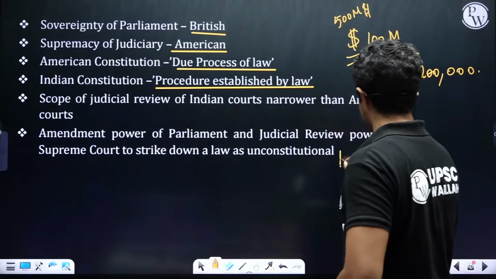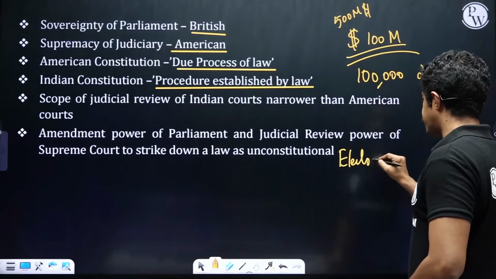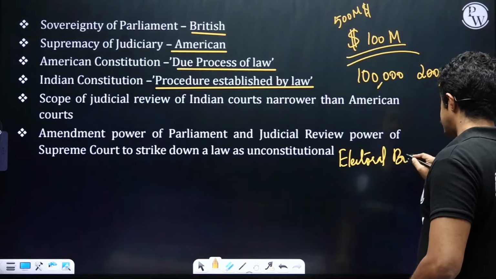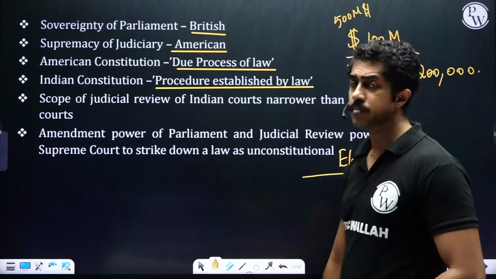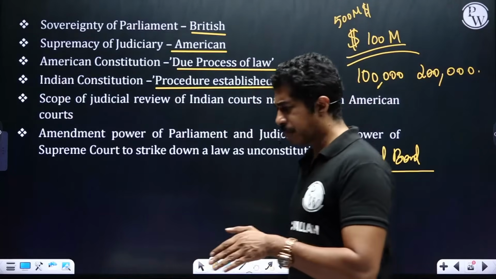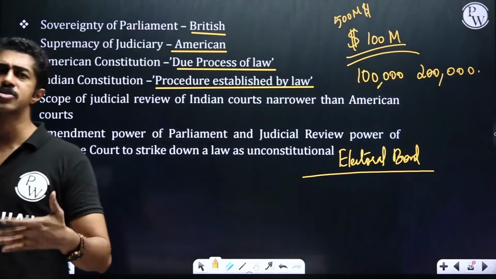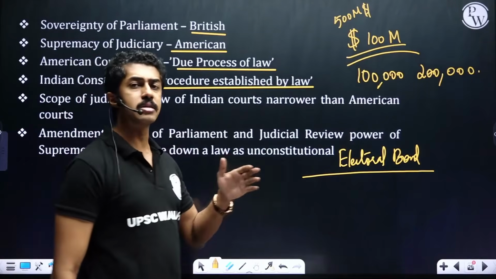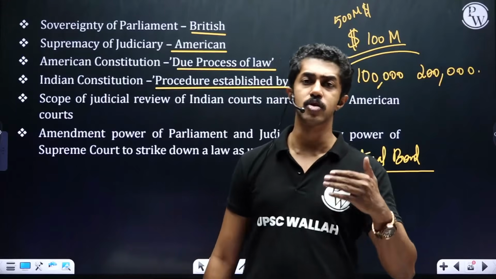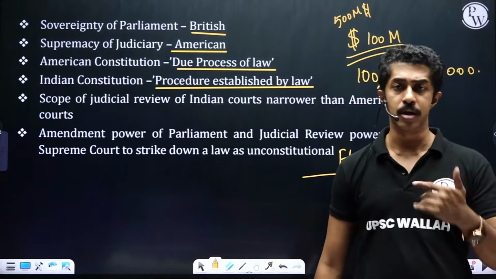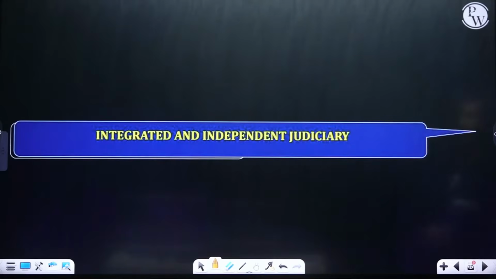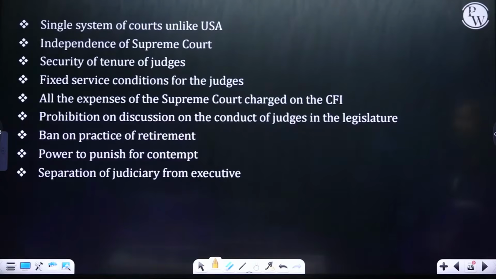The best example for that will be the electoral bond scheme. Clear, people? Don't worry about the details now, because these are just the features only. We will be discussing all this in detail when we take up the subsequent chapters on Parliament as well as Judiciary.